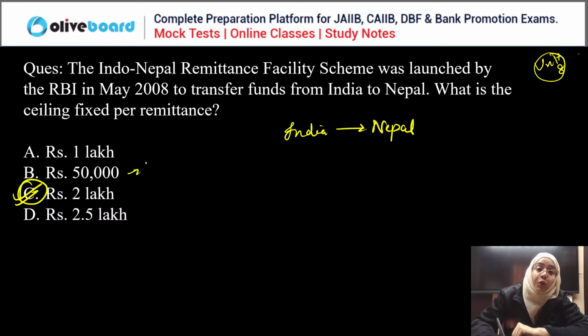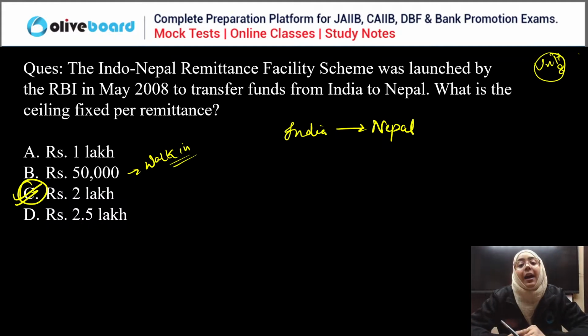It is 50,000 for walk-ins, if you haven't enrolled yourself in the Indo-Nepal remittance scheme. But for enrolled persons, the ceiling fixed per remittance is rupees 2 lakh. Clear? Done.